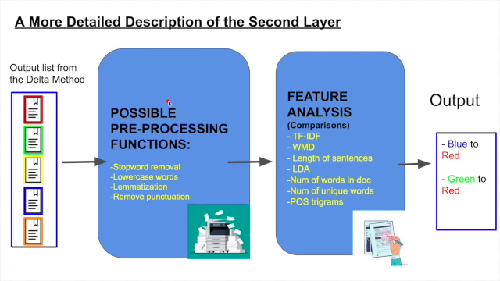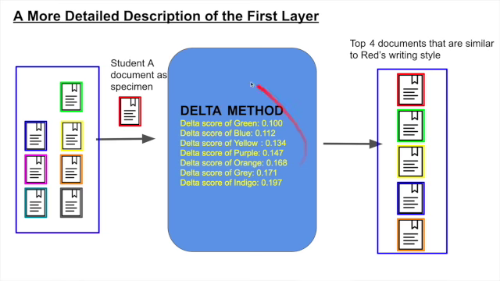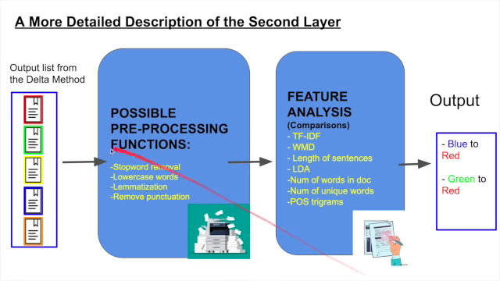After applying the first layer, we get that list of 4 documents, and we pass it on to the second layer. After the program obtains this list, it passes to the second layer, and in this case, it compares student A, or document red, to each of the 4 documents in that specific list. In each comparison, it evaluates the documents on 13 features that are related to the meaning in the documents, the sentences, and the words in the text.